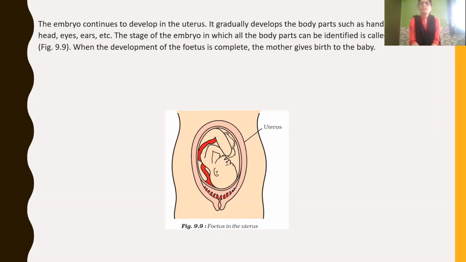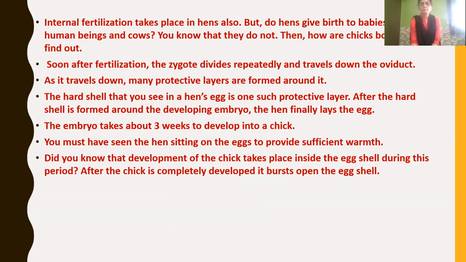When the development of the fetus is completed, then the mother gives birth to the baby. Got children? What is the difference between embryo and fetus? Once the embryo is fully developed with all the body parts, we call that a fetus. Then once the fetus has fully grown, the mother gives birth to the baby.